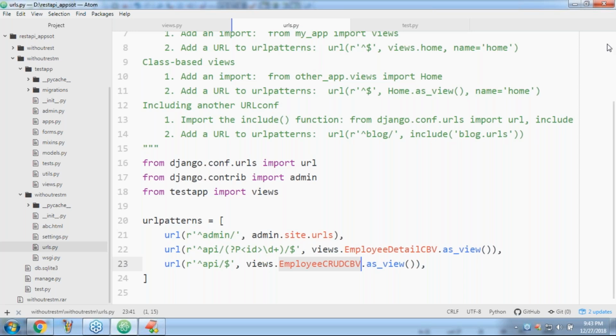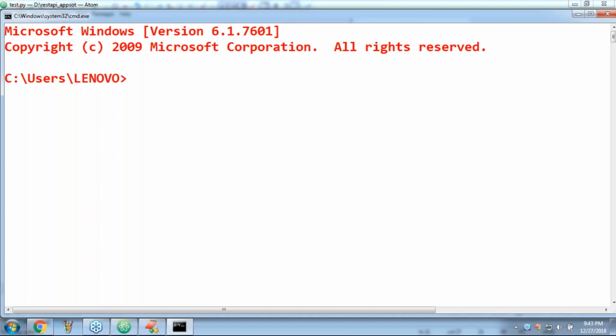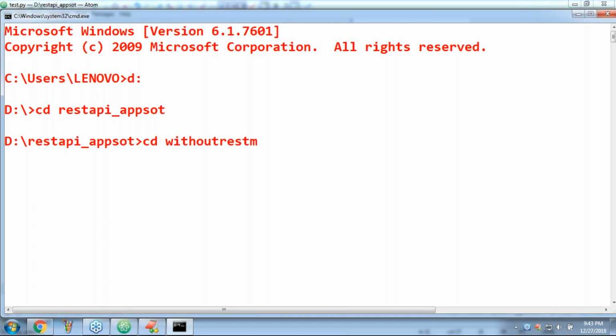Now, listen a bit very carefully, sir. Now let me open the partner application. The partner application is also ready, but in the database, I don't know how many records are there. First, let me run the server. What is the application name?